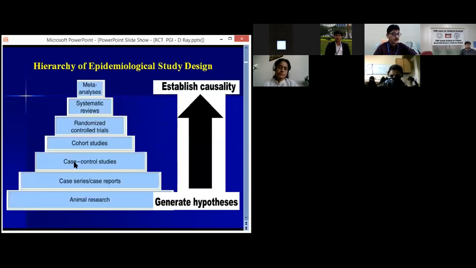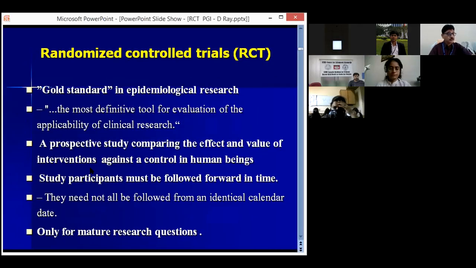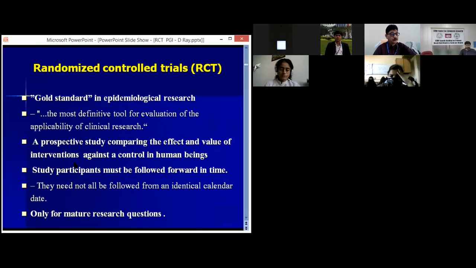Now, the hierarchy of the RCT: it is quite up, just below the meta-analysis and the systematic reviews. Randomized control trial is a gold standard in epidemiological research, the most definitive tool for evaluation of the applicability of clinical research, whether it is applicable or not. It is a prospective study comparing the effect and value of an intervention against a control in human beings. The study participants must be followed forward in time.